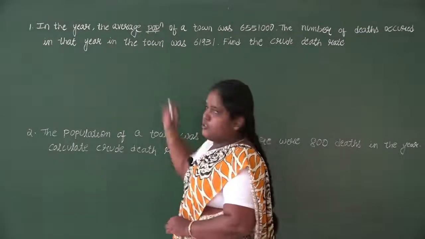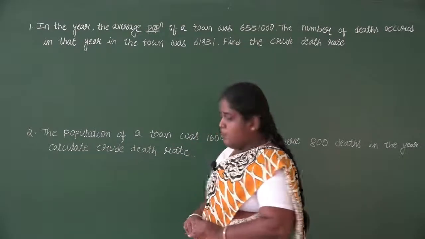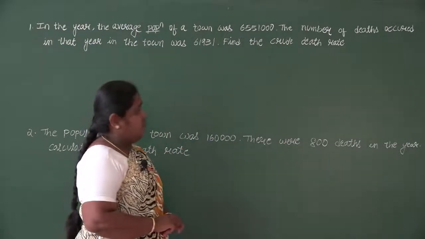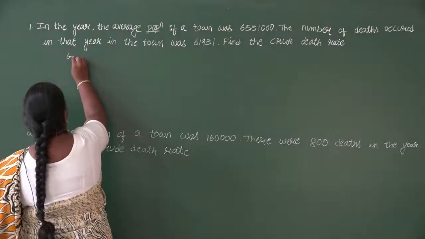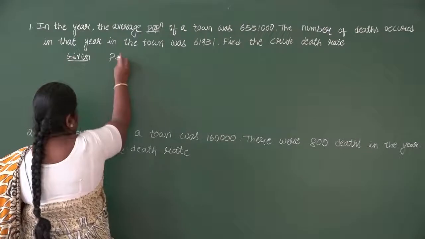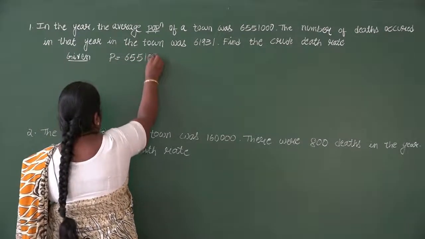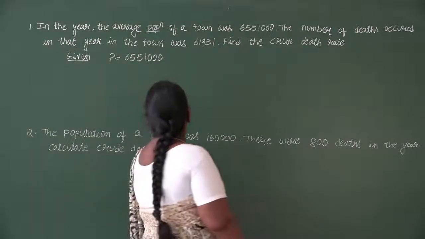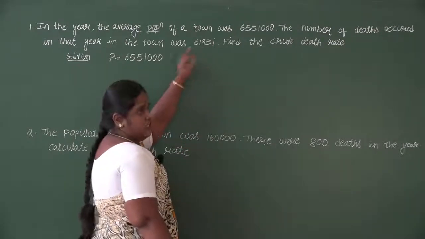If you see the first question, it is: in the year, the average population of your town was 65,51,000. So first we have to write given. Given P is 65,51,000, and the number of deaths that occurred in that year in the town was 61,931.